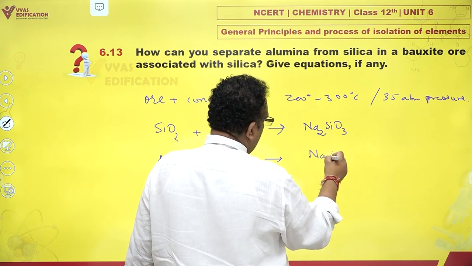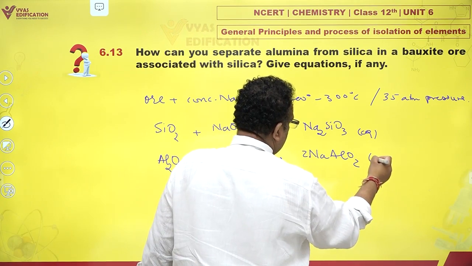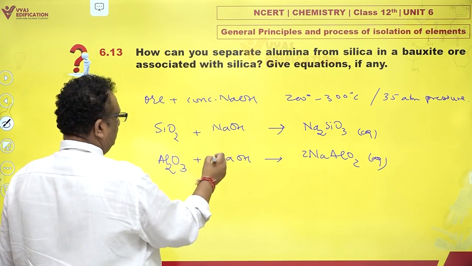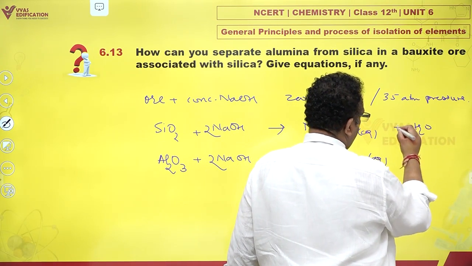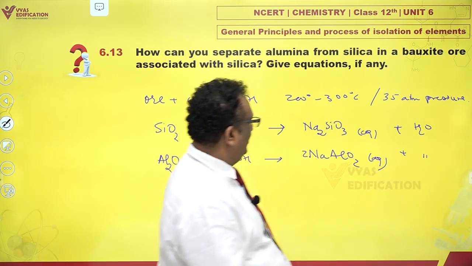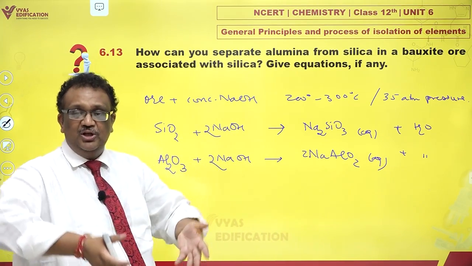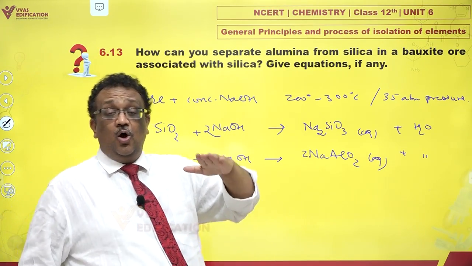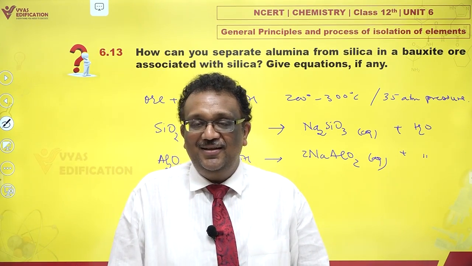And this gives you sodium meta-aluminate. They are aqueous solutions, of course. This is the reaction. And when they dissolve, you have a solution, you filter the solution, so all the remaining impurities get filtered out.